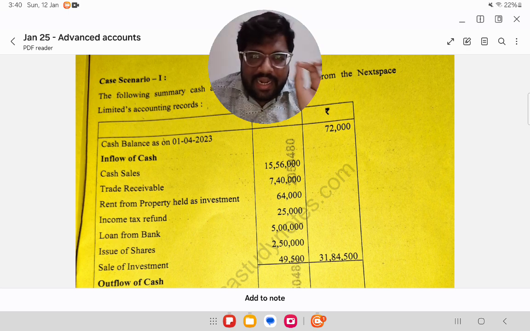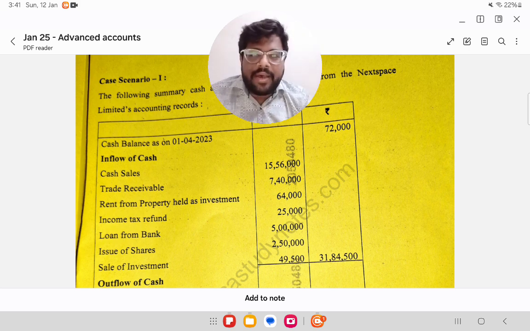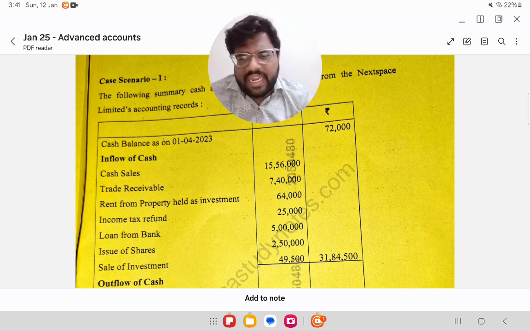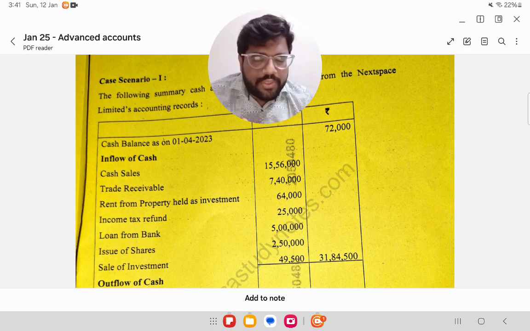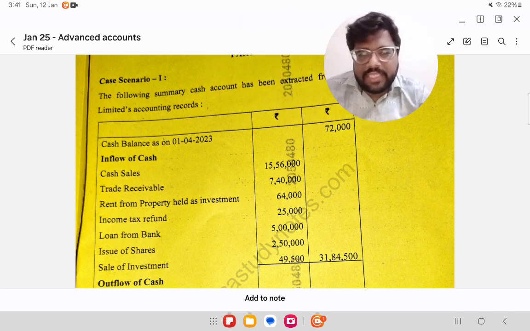I will just say the correct answer. Just see that, evaluate in your mind, and then if possible, put a comment on how much you scored. There are 15 questions, right? Each question carries 2 marks. So out of 30, how much are you going to get? Just comment that and then get on with your preparations. So let's start.